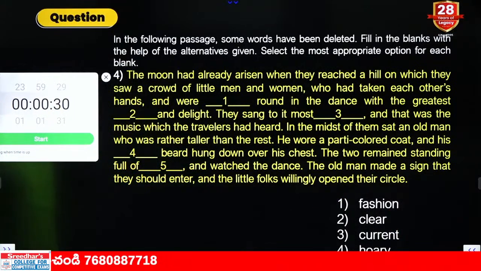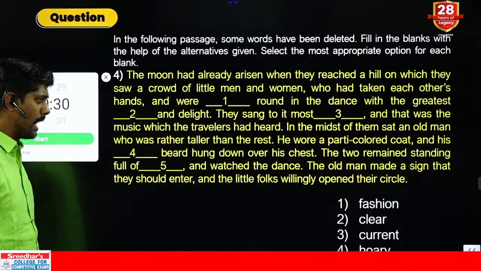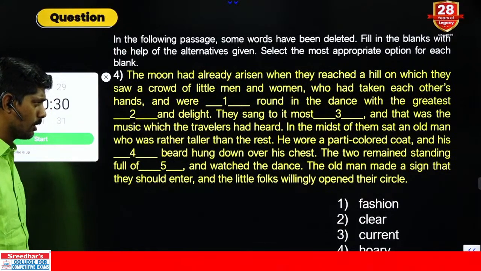And that was the music which the travelers had heard. In the midst of them sat an old man who was rather taller than the rest. He wore a party-colored coat and his dash beard hung down over his chest.